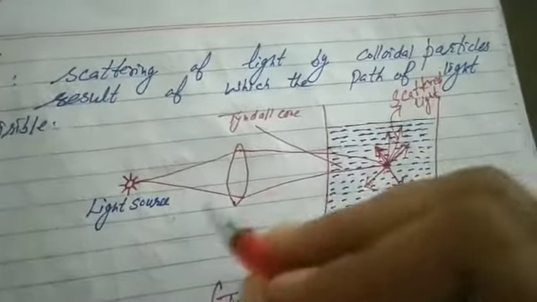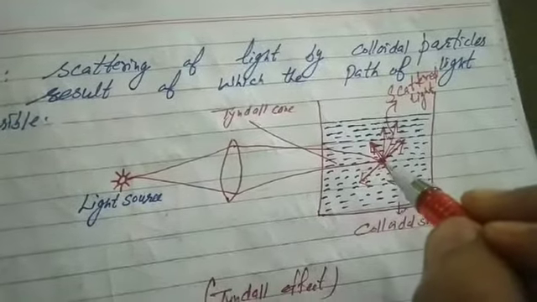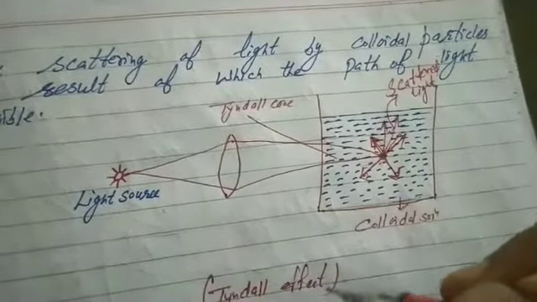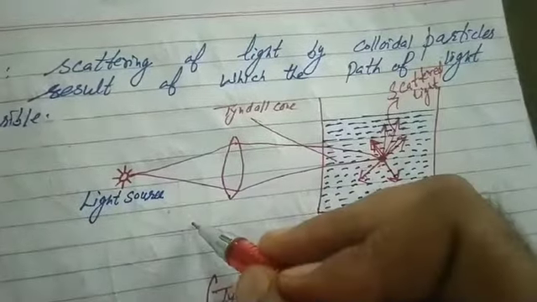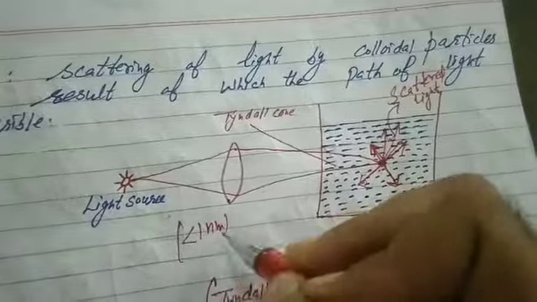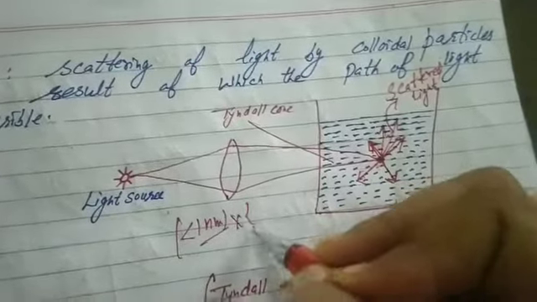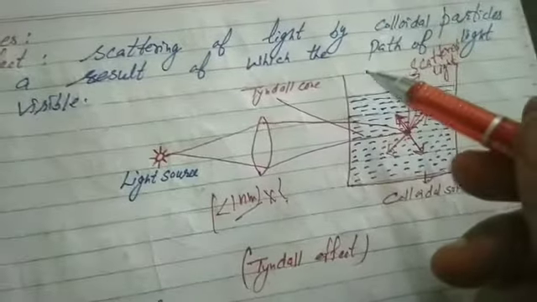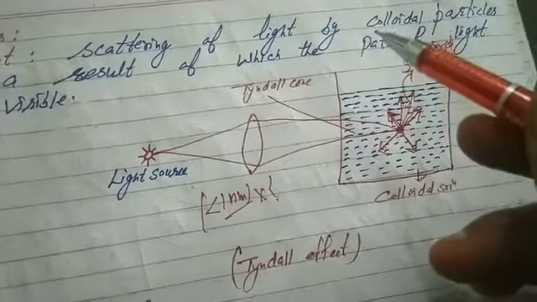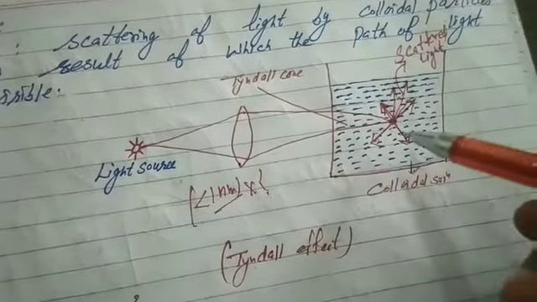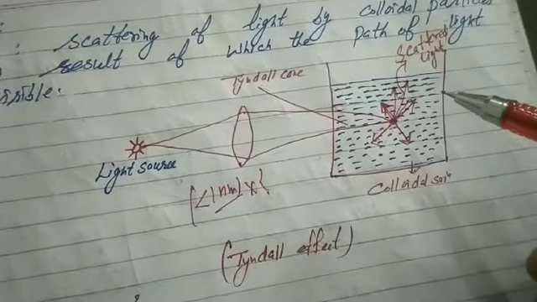When this light passes through colloidal solution, the path is visible. But if it passes through a true solution, the path is not visible, because the particles of a true solution are of very small size, less than 1 nanometer. They do not absorb the light, and hence how can they emit it? What is the cause of the Tyndall effect? Again the same: it is due to scattering of light. That is, colloidal particles first absorb the incident light and then a part of it is emitted by them.